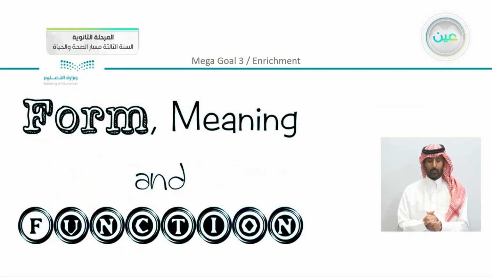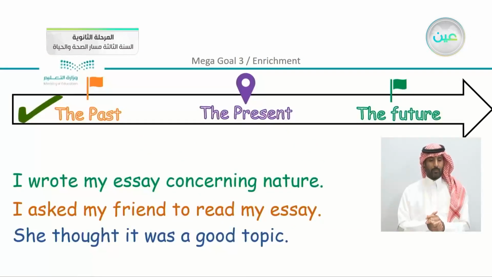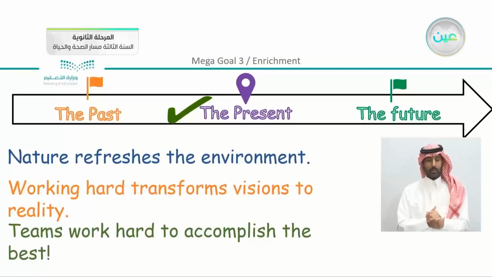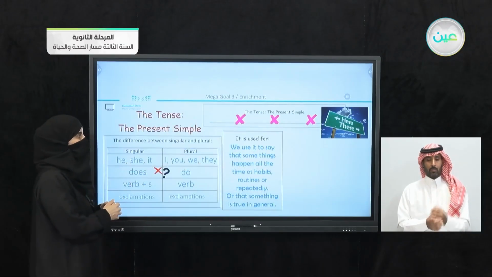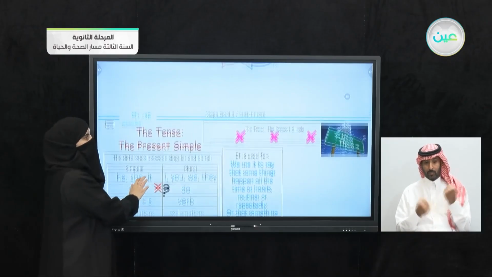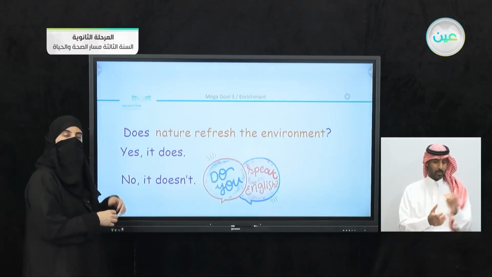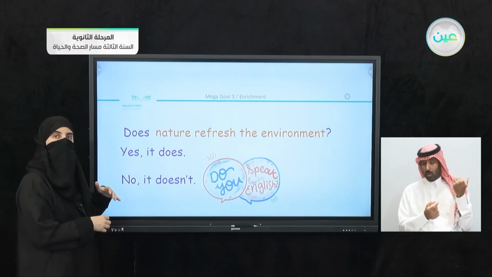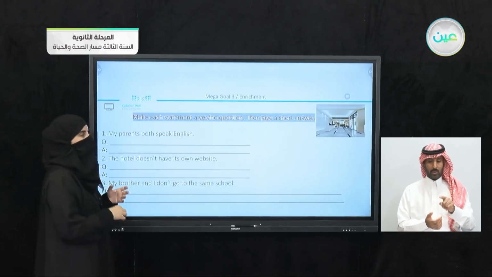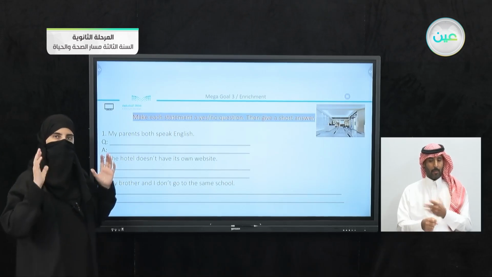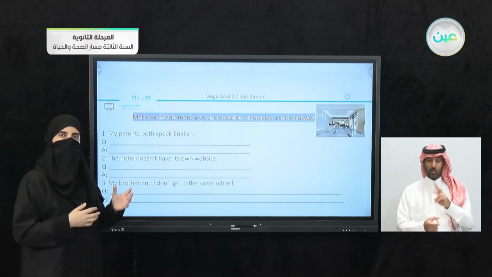Moving on, we have the other part, which is going to be the form, meaning, and function of Unit 3. In the form, meaning, and function, if you recall, we used the past and we compared it also to the present. Now we have the past simple and the present simple. We did explain the difference between the two structures. And if you recall that we made yes-no questions, of course we changed the structures depending on the statement or the answer. We changed the helping verbs and so on.